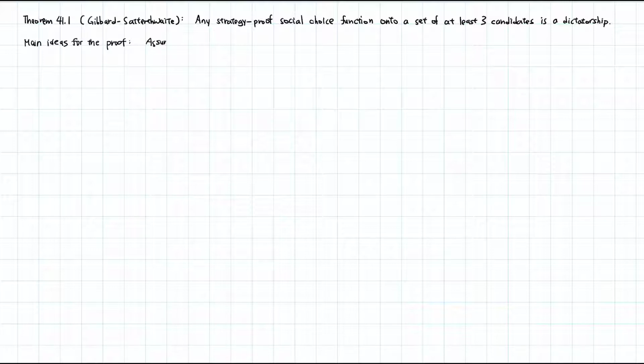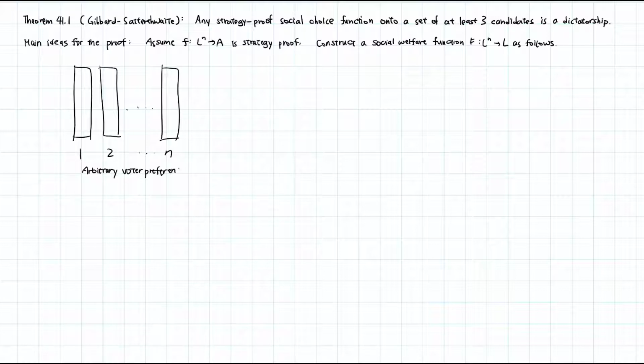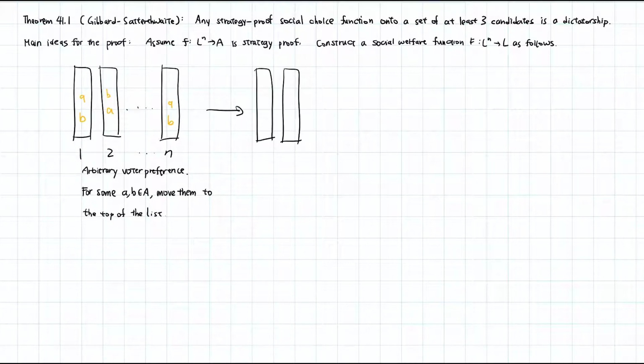We start by assuming that F is a social choice function that is strategy-proof. We then construct a social welfare function, capital F, as follows. We start with an arbitrary voter preference. For a pair of candidates A, B, we will move them to the top of the list while preserving their relative rankings.